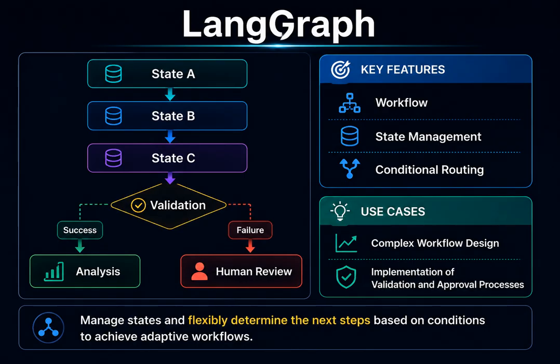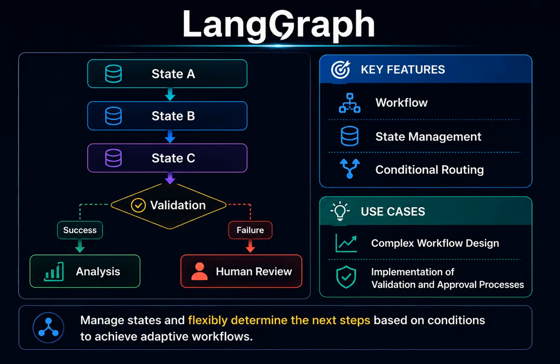For example, if a validation step is successful, the analysis can continue. On the other hand, if a problem is detected, the workflow can be redirected to a human review process. The ability to design these conditional workflows with a high degree of flexibility is one of LangGraph's greatest strengths. As a result, it is particularly well suited for complex business processes and enterprise systems that require validation and approval. In other words, LangGraph is a framework designed to build entire systems around state management and workflow orchestration.